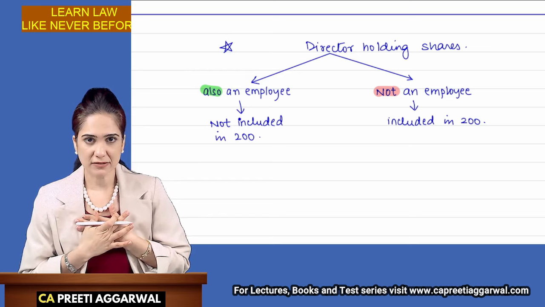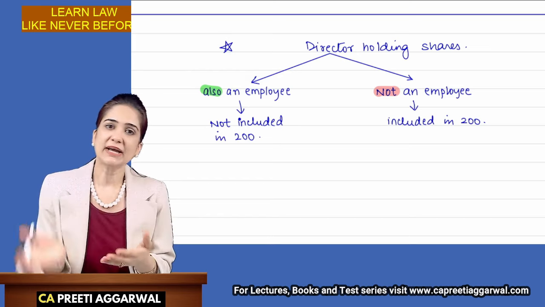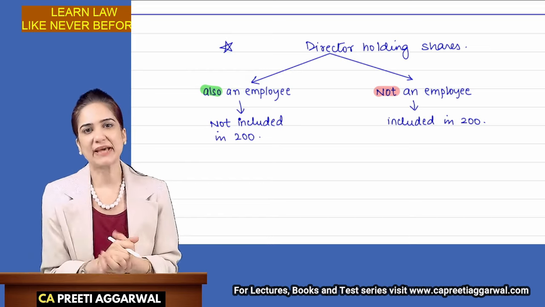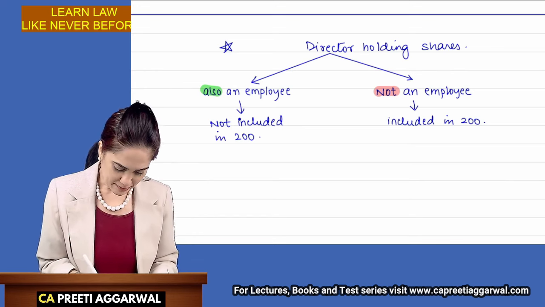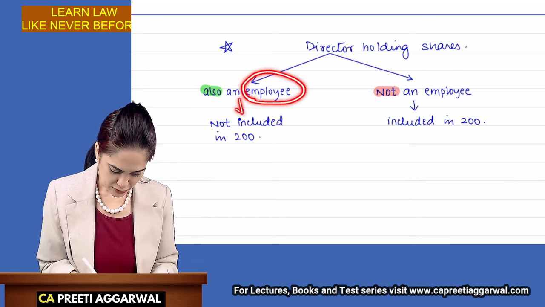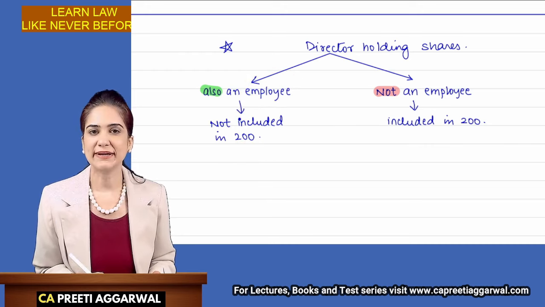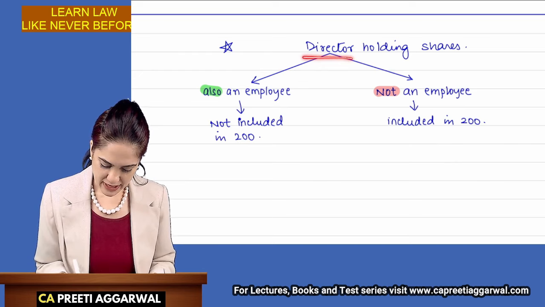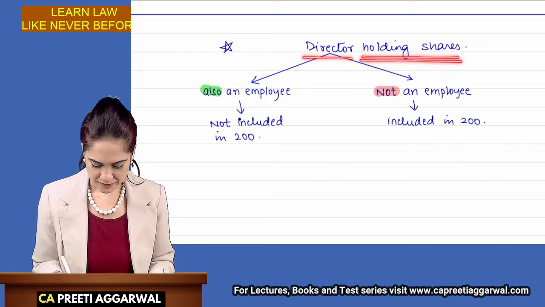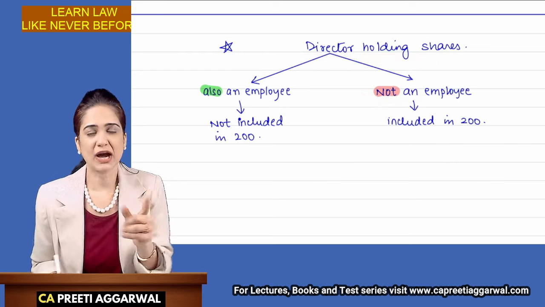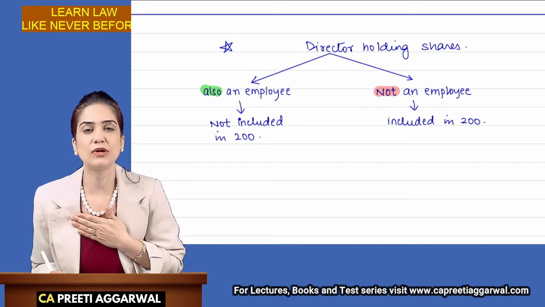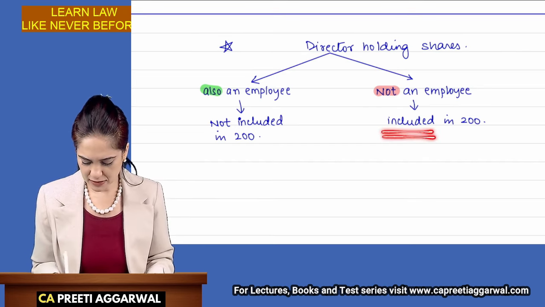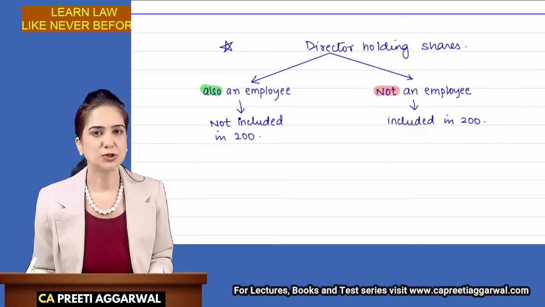I am a director holding shares, but I am also the whole-time company secretary. Then because I am an employee, I will not be included while calculating that number of 200 members. But if I am simply a director holding shares, not an employee, I will be included in the number 200.